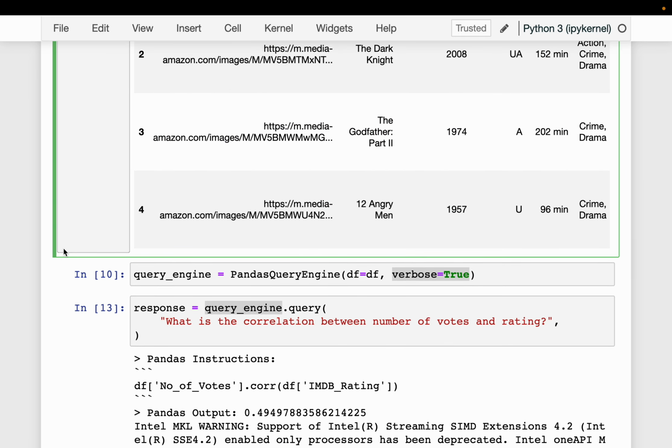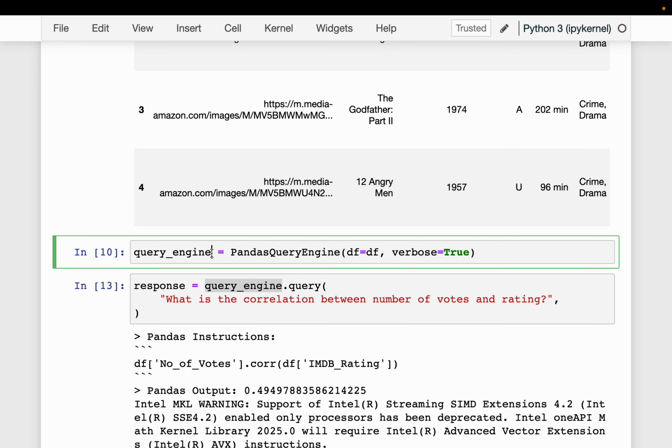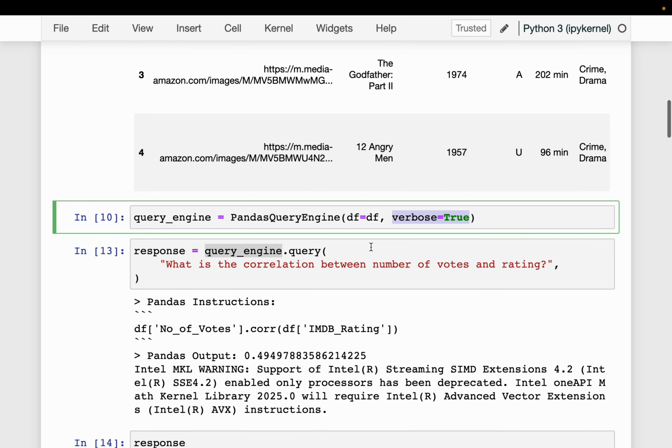All right. And then we instantiate the query engine using the Pandas query engine. We simply supply the data frame. Now enable verbose to true so that we can see the code, etc. And once we have the query engine, we can chat, we can ask questions to the data frame.